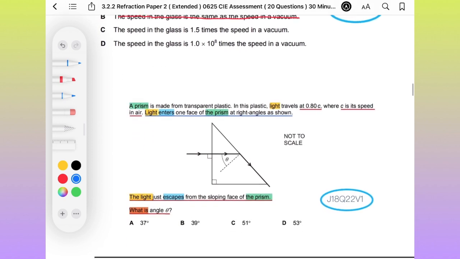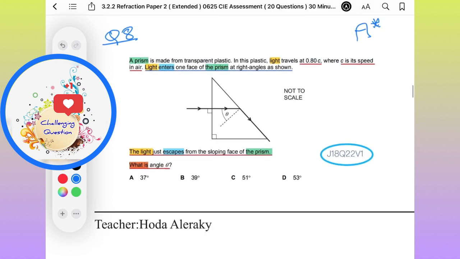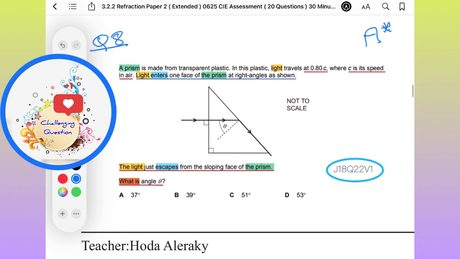Let's move to question 8. Question 8 is also important and it's challenging. Okay. A prism is made from transparent plastic. In this plastic, light travels at 0.80 C. So you don't have here the numerical value for the speed of light in plastic. You have it as a ratio, okay, related to the speed of light in a vacuum.